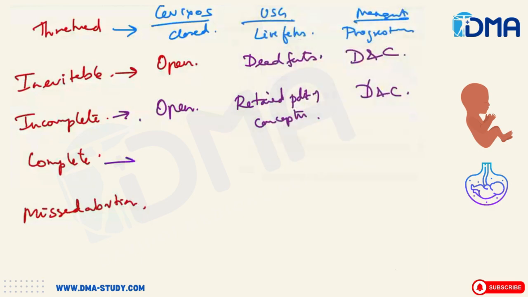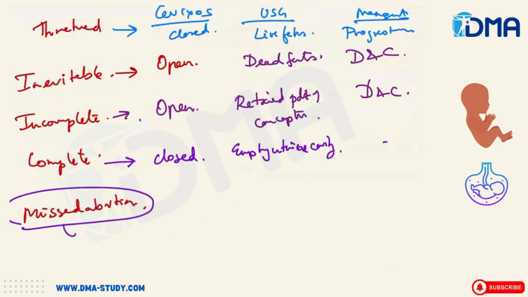In complete abortion, the cervical os will be closed, and on ultrasound you see an empty uterine cavity. That means that the abortion is complete and you don't have to do anything about it.